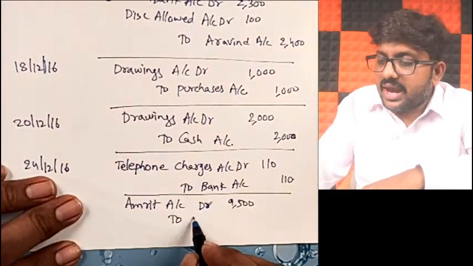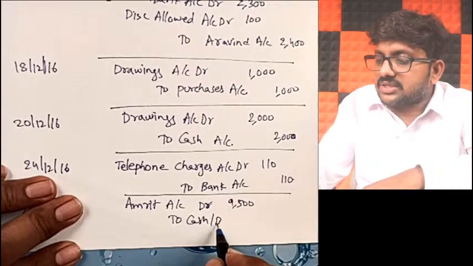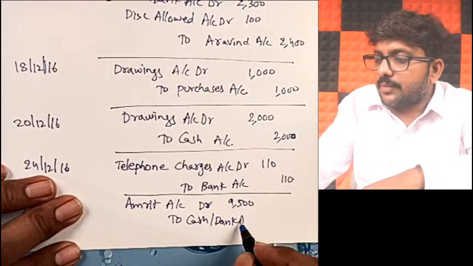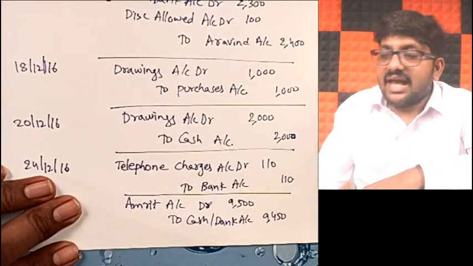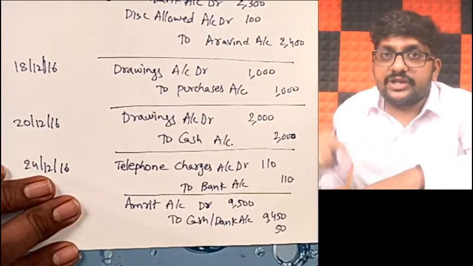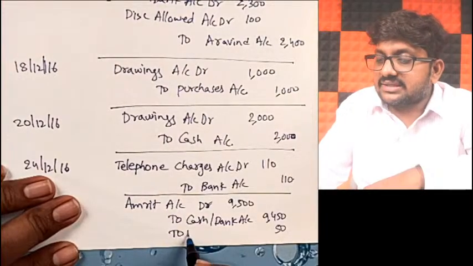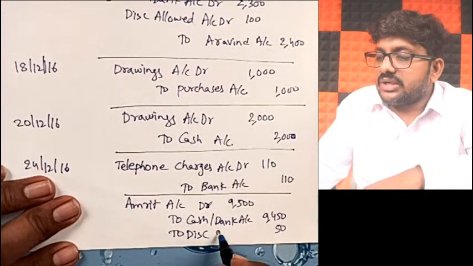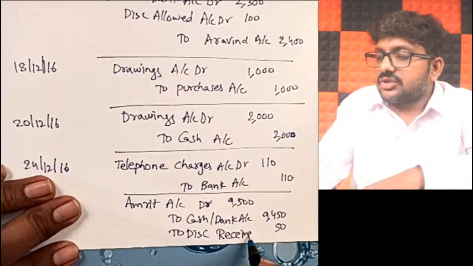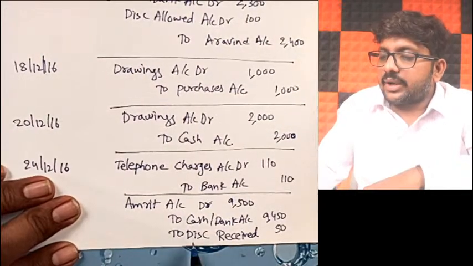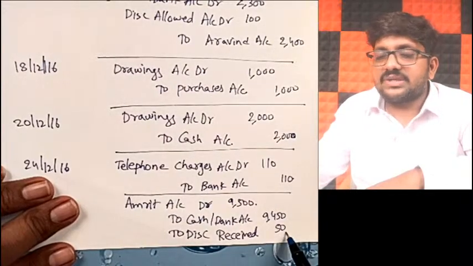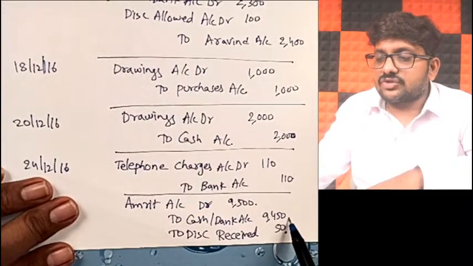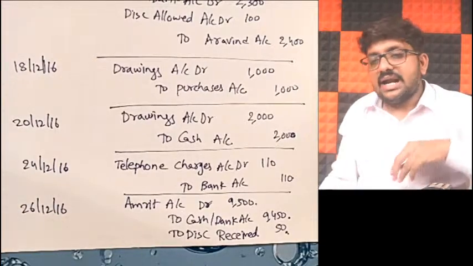But how much are you paying to cash or bank? Out of your pocket you are paying only 9,450. My remaining 50 rupees, sir, do you need to pay later? No need. That is your discount that you have received. So journal entry will be Amrit account debit to cash or bank to discount received. Understand? So full settlement gone. 50 rupees is considered as discount. 9,450 you have paid.